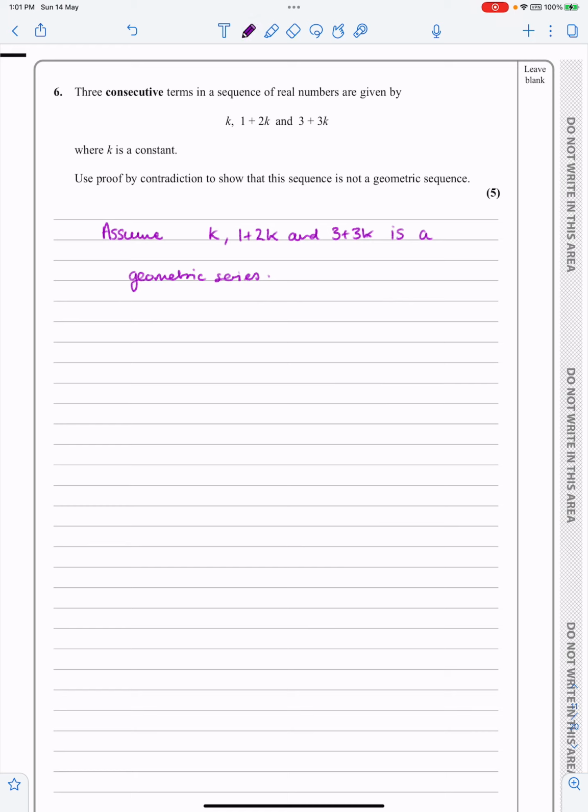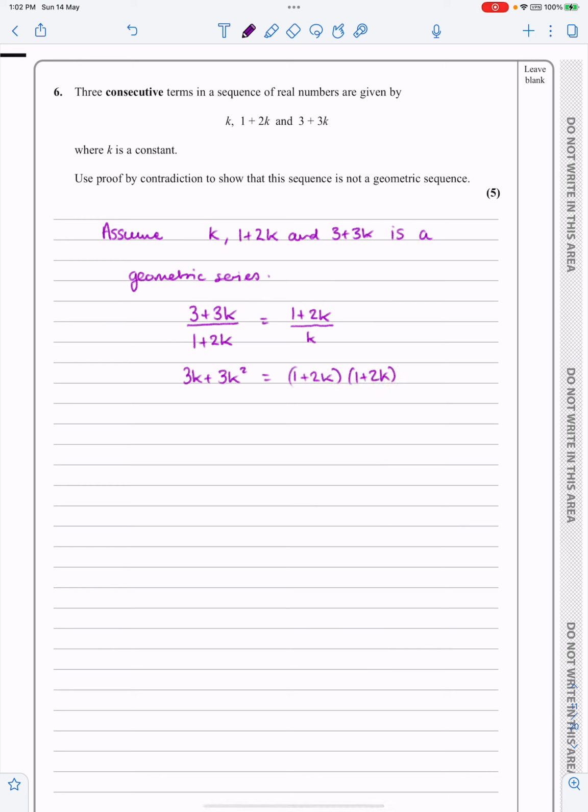So even though it's a proofs question which is fairly new, this idea about saying that 3 plus 3k over 1 plus 2k is going to be the same as 1 plus 2k over k comes from the fact that they'd all be equal to the common ratio there. Whether you want to leave that in, I'm not going to bother. I think that's fine. Right, I'm really excited about this now, because I'm going to get a quadratic here, and there's going to be something wrong with my quadratic. So let's just not make any mistakes when we're multiplying this out. Just cross multiply. I'm going to get 3k plus 3k squared is equal to 1 plus 2k times 1 plus 2k.